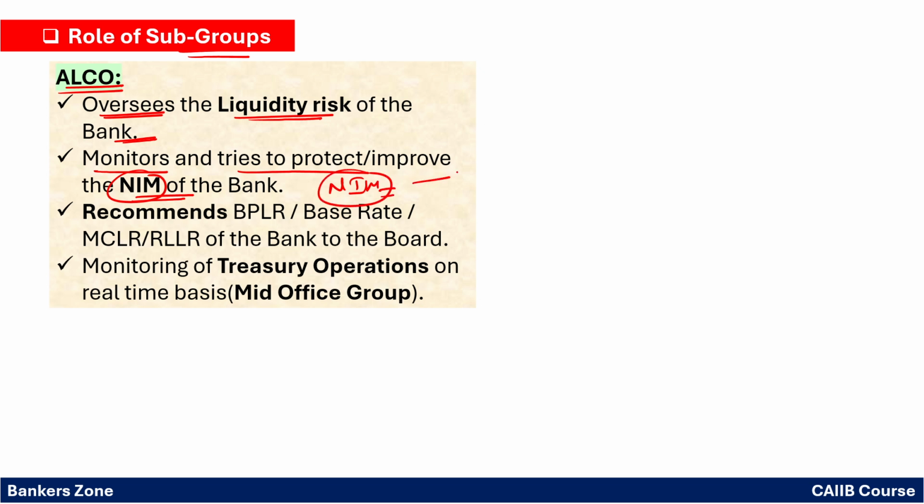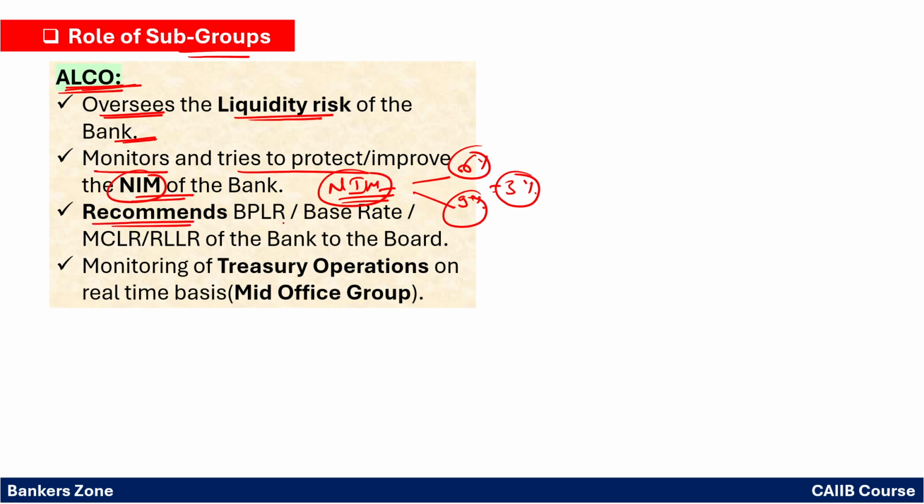If you are paying on deposits, say 6%, and you are taking on loans, say 9%, so your 3% is the gap between the interest paid and interest earned. That is what? Net interest income. So the management of NIM is part of ALCO.